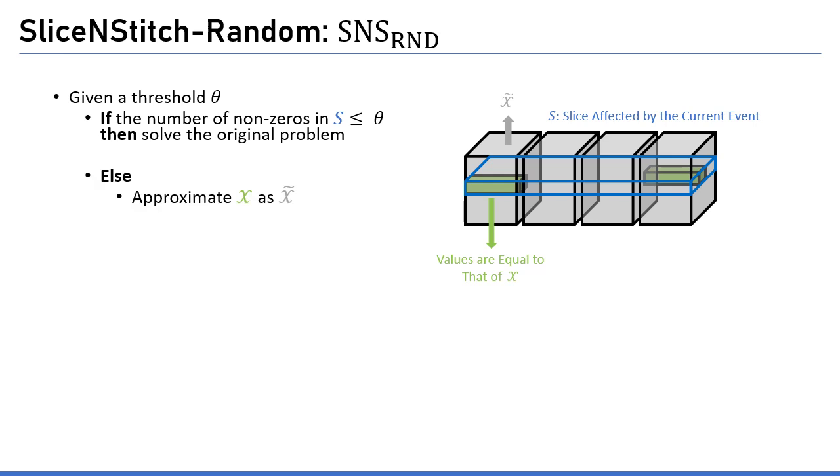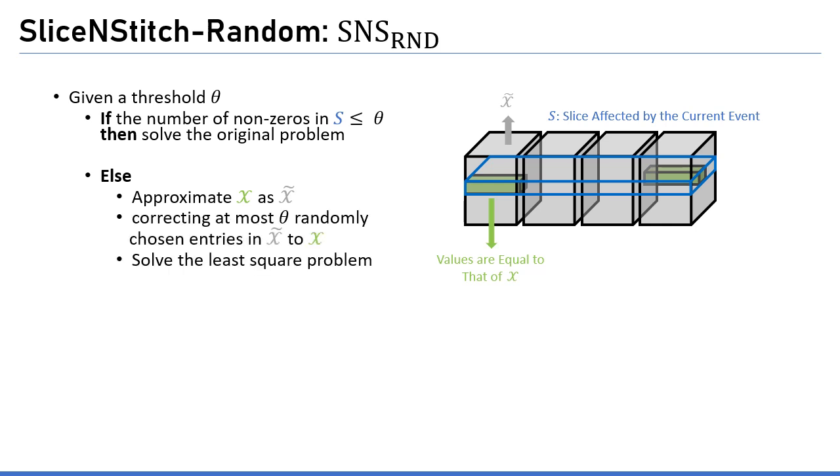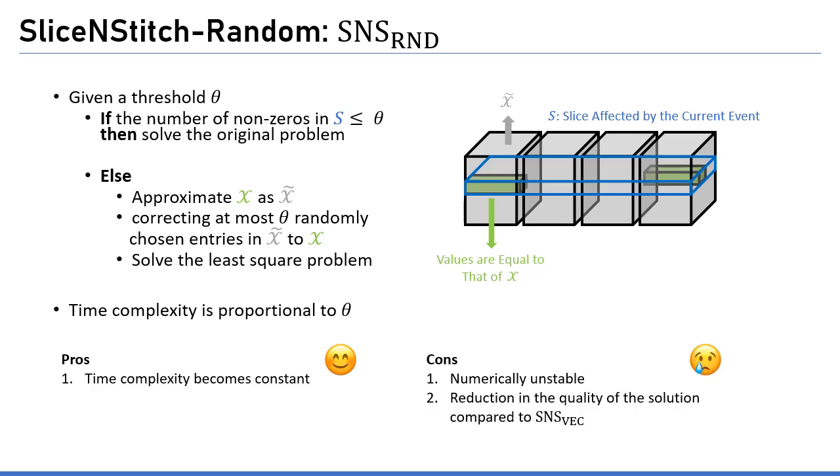If the number of non-zeros is larger than theta, the original tensor is approximated to X tilde. Then, we randomly choose zeta indices from the target slice and correct values of these entries as real X. This allows time complexity to be proportional to zeta. The advantage of SliceNStitch random is that it finishes in constant time. However, it is numerically unstable, and its accuracy is worse than that of SliceNStitch vector.